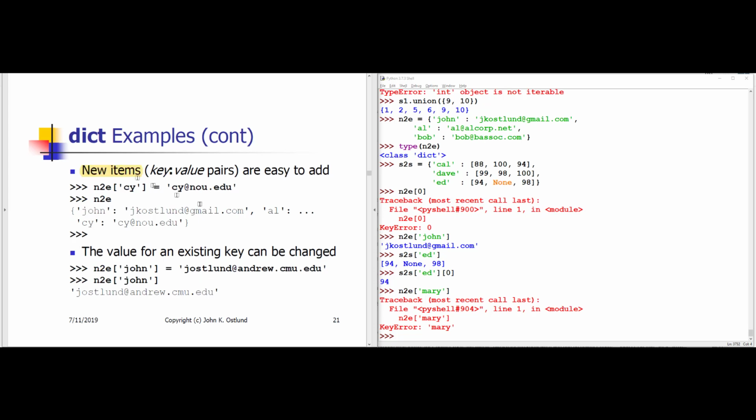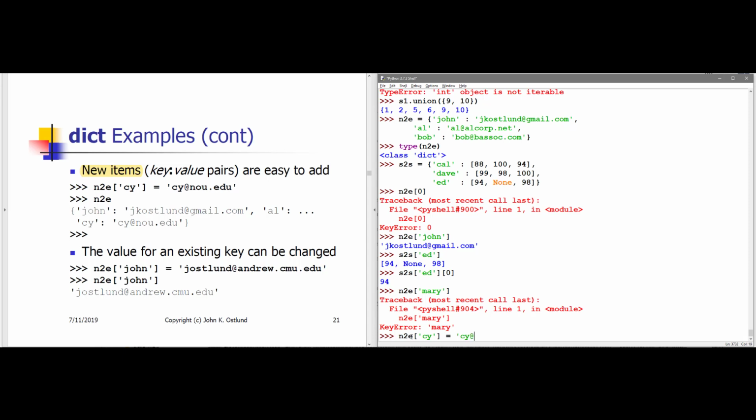Adding new items to a dictionary is easy. You can use the square brackets to specify the key, and in this case, rather than looking up the value associated with psi, because there is no such value yet, we are going to define a value to be associated with that key.